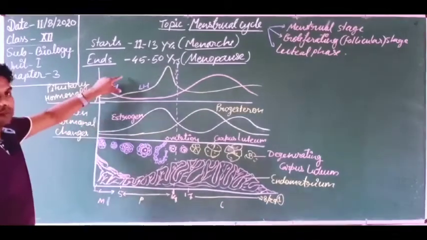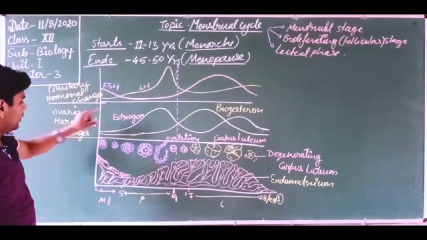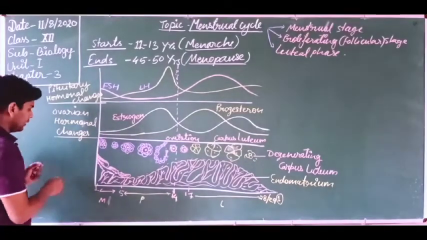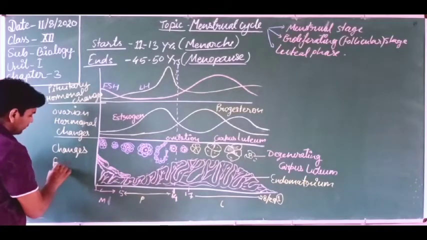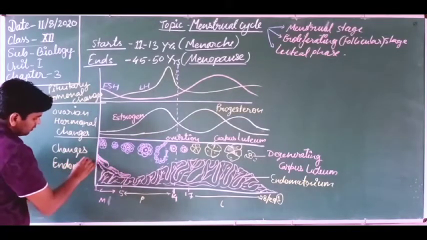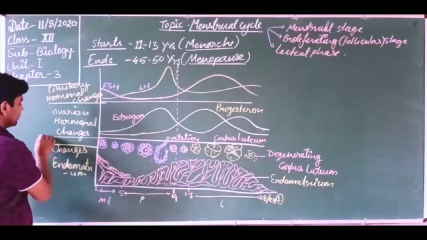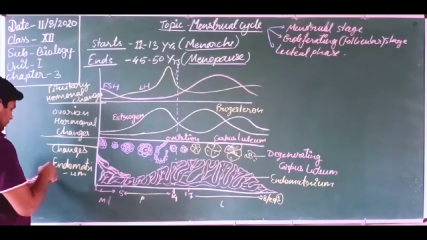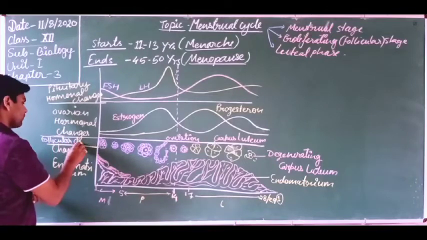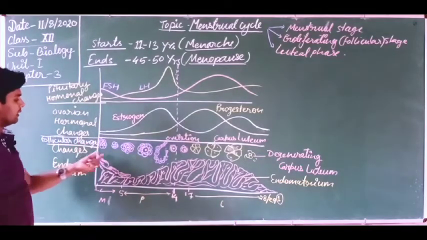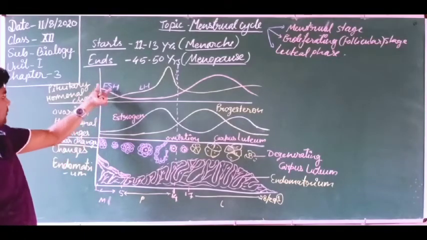So here the changes in pituitary hormone are occurring, and here in the ovary, and these are the changes occurring in the endometrium. But here you are looking, this is what? This is follicular change. So changes in follicle, changes in endometrium, changes in ovarian hormone, changes in pituitary hormone.